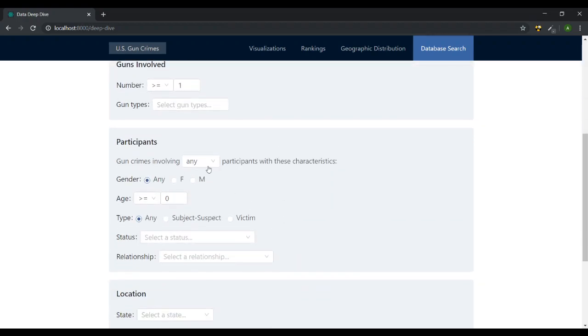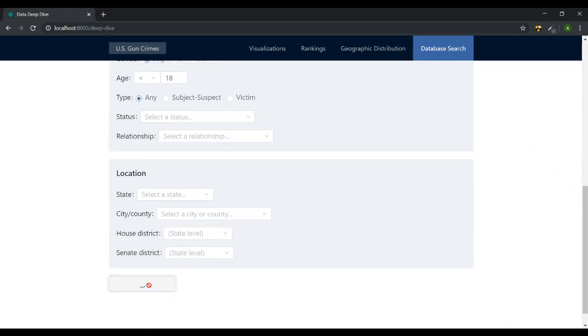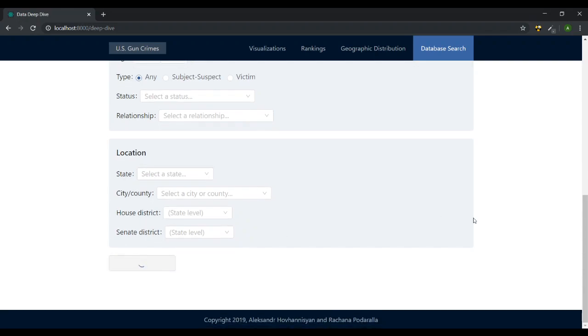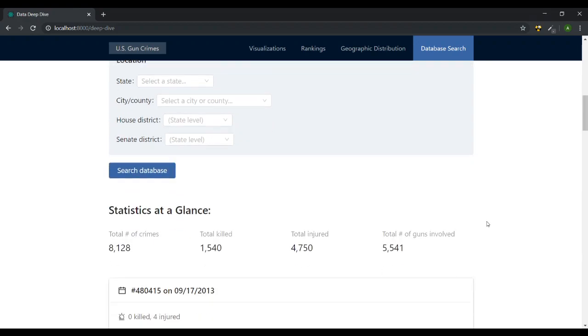For example, maybe someone is interested in looking at gun crimes that only involved minors. So they would apply this filter here, and the data will load soon. This one actually performs better than the distribution tool. It's a little faster. There we go.